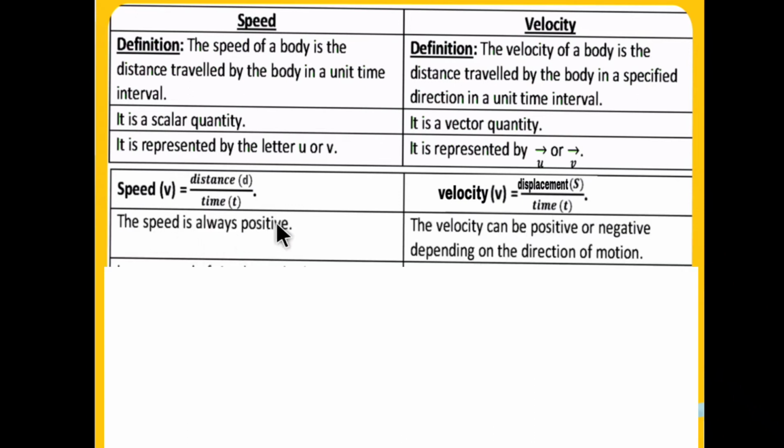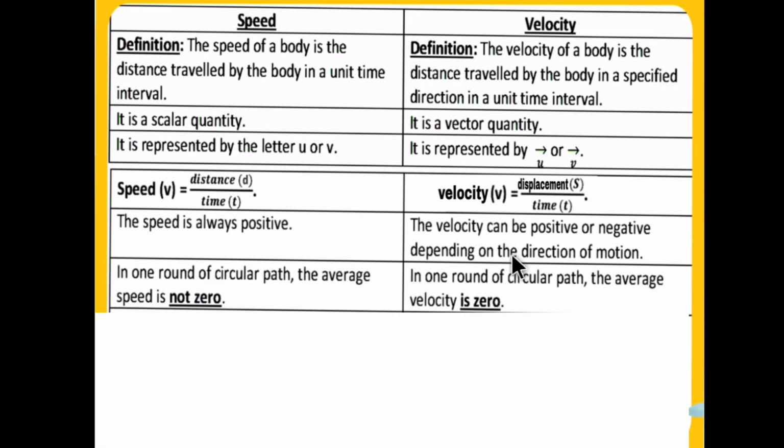Speed is always positive. Velocity can be positive or negative depending on the direction of motion, because if the body is moving in the opposite direction, okay, in that case the velocity will become negative. So negative magnitude implies the opposite direction in which the body is moving.